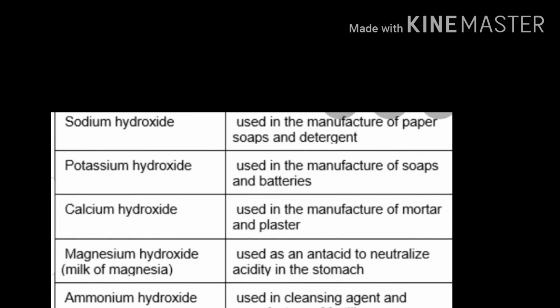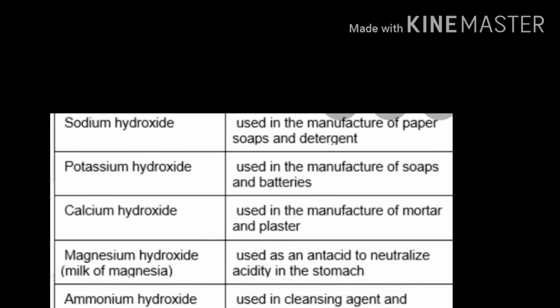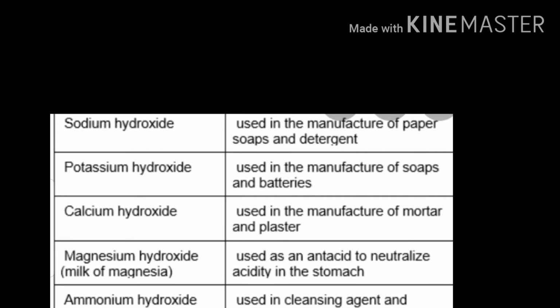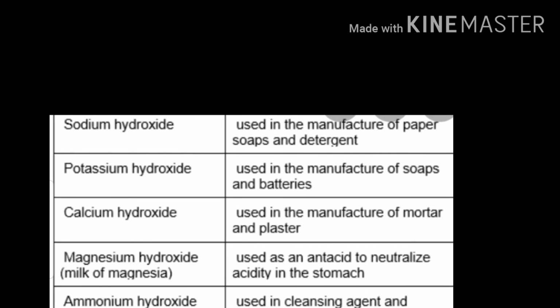Yes, students, like acids, bases are also strong and weak. Strong bases are sodium hydroxide and potassium hydroxide, and weak bases are calcium hydroxide, ammonium hydroxide, sodium carbonate, magnesium hydroxide and sodium hydrogen carbonate. These are the weak bases.